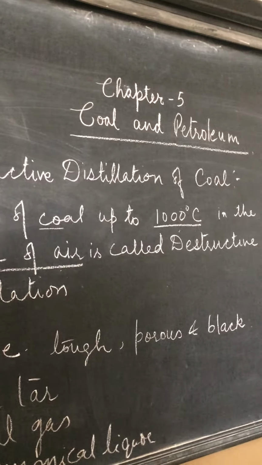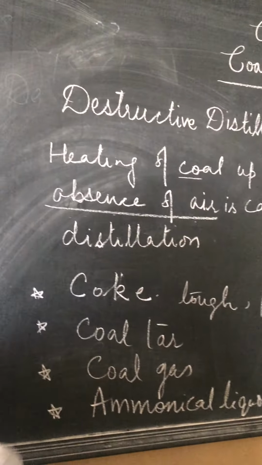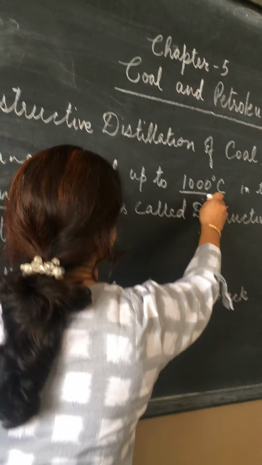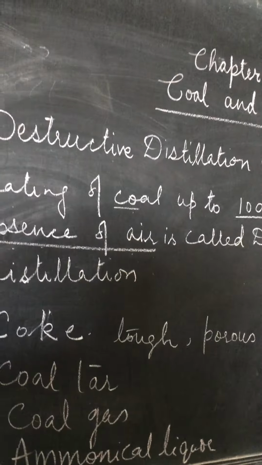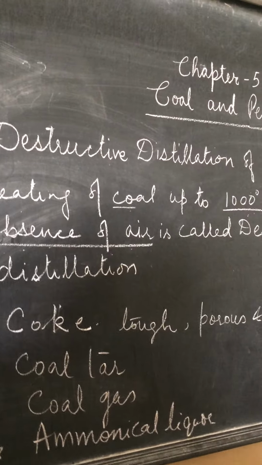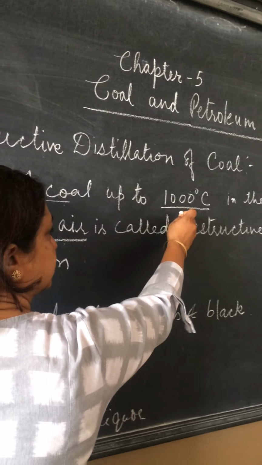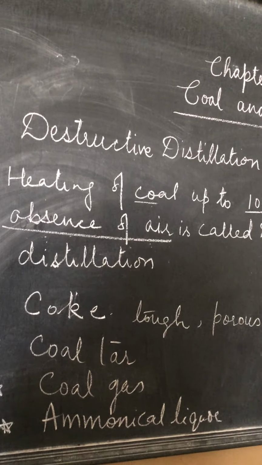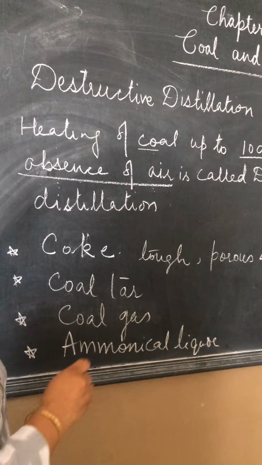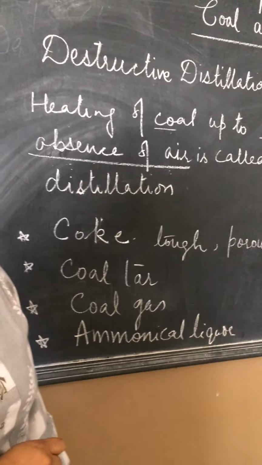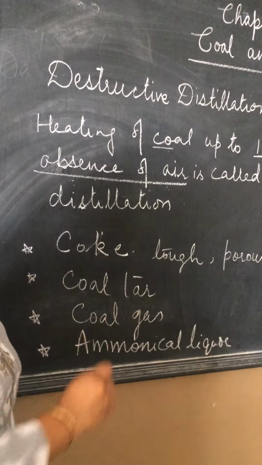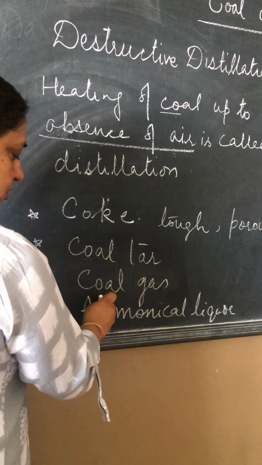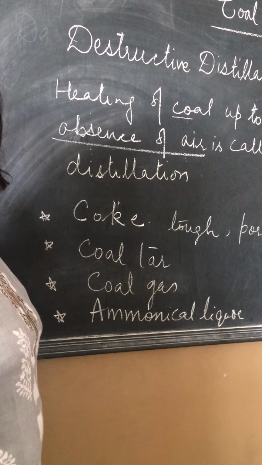Now what is destructive distillation of coal? It is heating of coal up to 1000 degrees Celsius in the absence of air. So when we heat the coal to such a high temperature in the absence of air, we get the following products. These are coke, coal tar, coal gas and ammonical liquor.